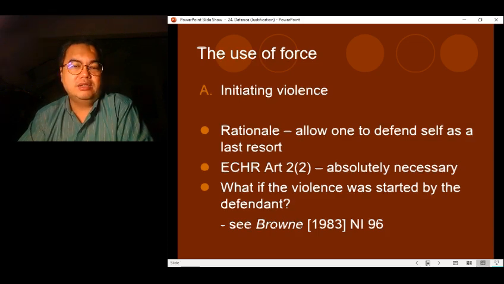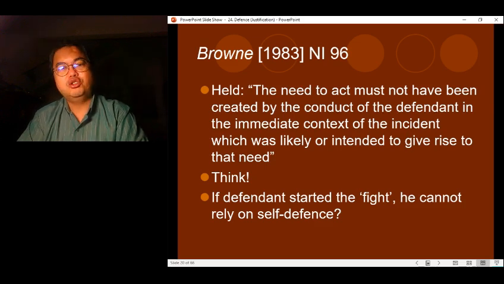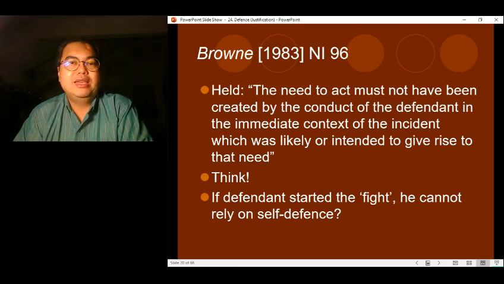So in the case of Brown, it was held that the need to act in self-defense must not have been created by the conduct of the defendant in the immediate context of the incident, which was likely or intended to give rise to that need. Okay, so I think this is something that we can all agree. If the reason why he had to act in self-defense was because he started the fight first, then he should not be allowed to rely on the defense of self-defense, because he was the one who created a situation where he had to act in self-defense.